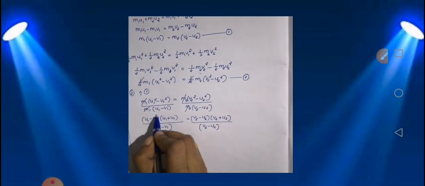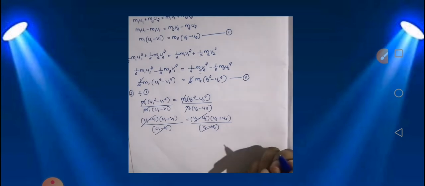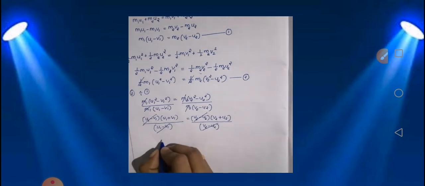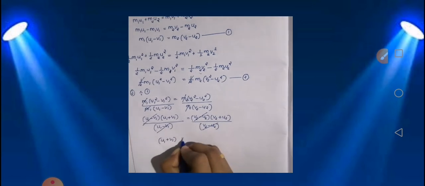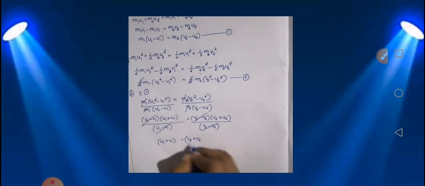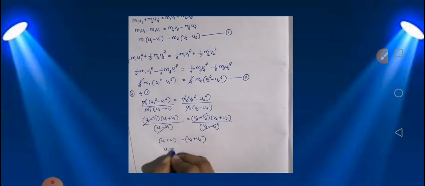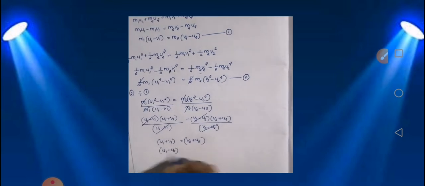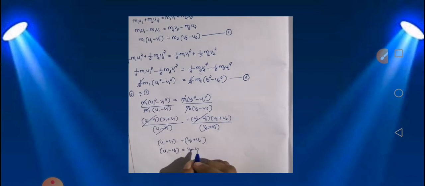Now this will get cancelled, and here v2 minus u2 will get cancelled. Now what is only remaining? u1 plus v1 will be equal to v2 plus u2. Now when you rearrange the u terms together and the v terms together, you will have u1 minus u2 will be equal to v2 minus v1.